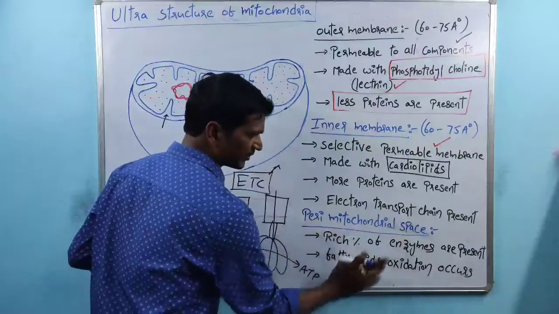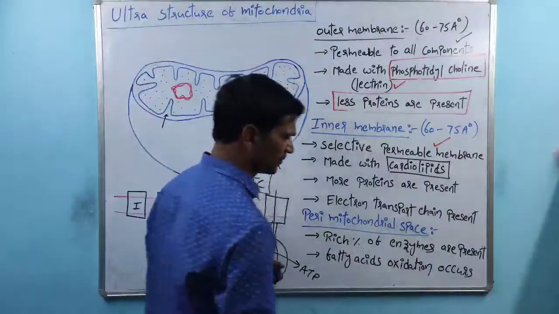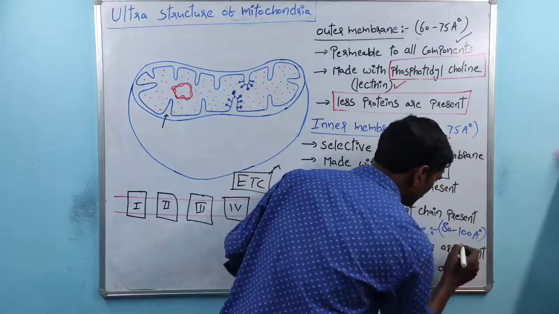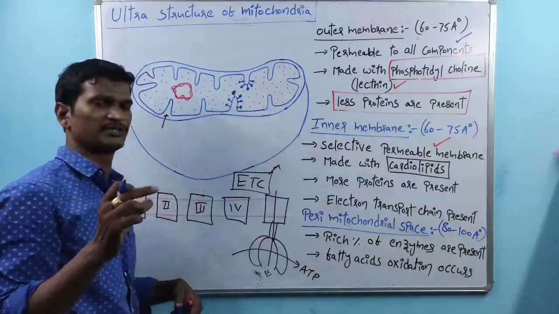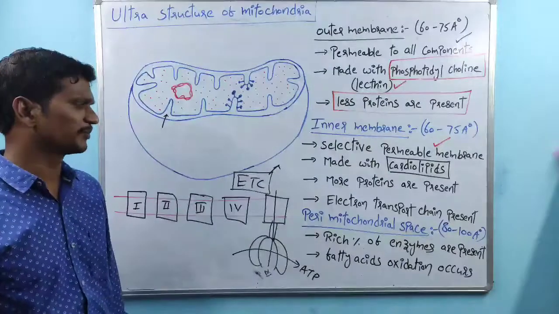Coming to the next one, the perimitochondrial space. Here the space is 80 to 100 angstroms. The space, especially the measurement of this space, is 80 to 100 angstroms. That is the perimitochondrial space.